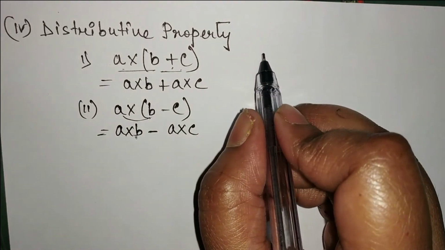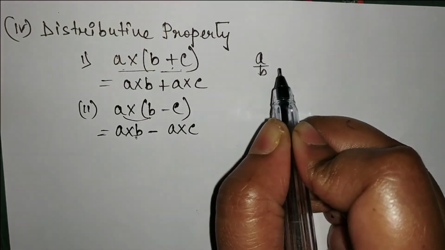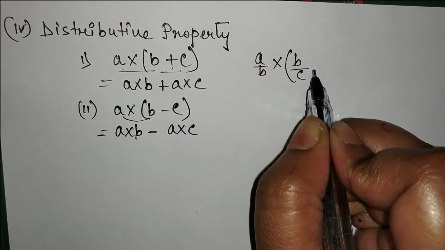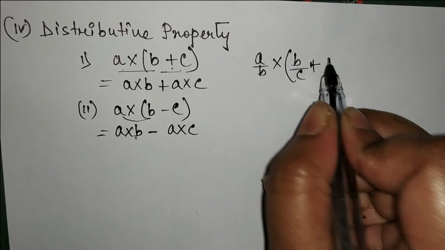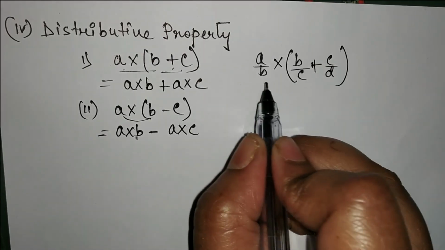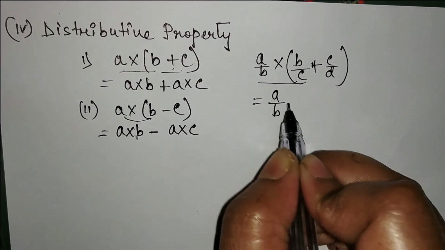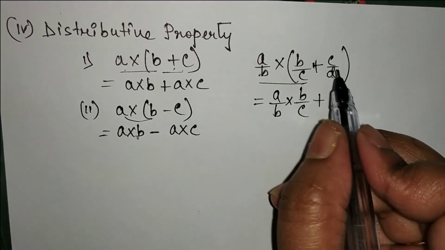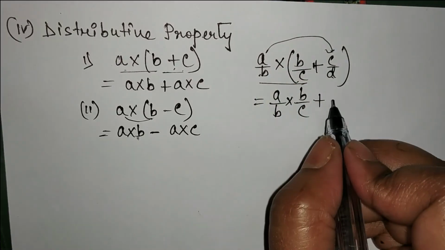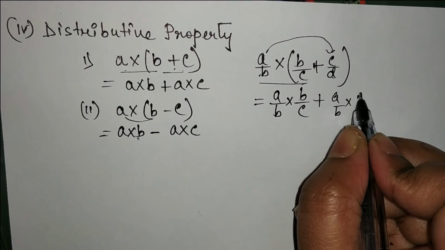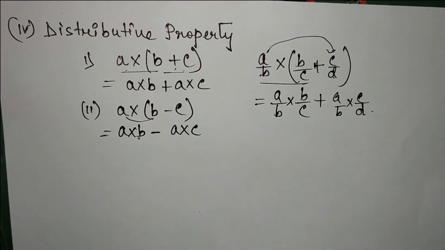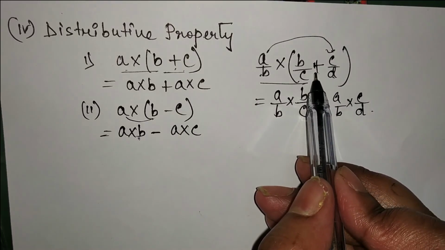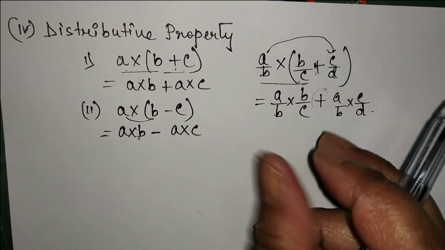Like if I take one rational number A by B, this is say B by C, and say C by D. So this into this, that means A by B into B by C, then plus A by B into C by D. So this is the distributive property. So if minus sign is there in place of this, then only this sign will change and the rest will remain the same.